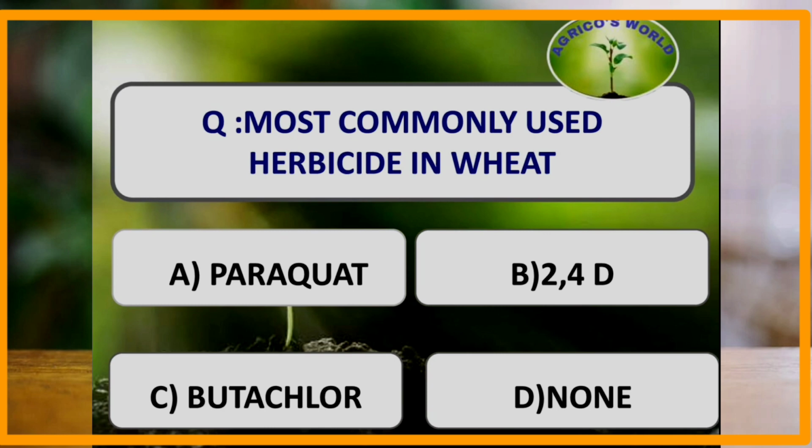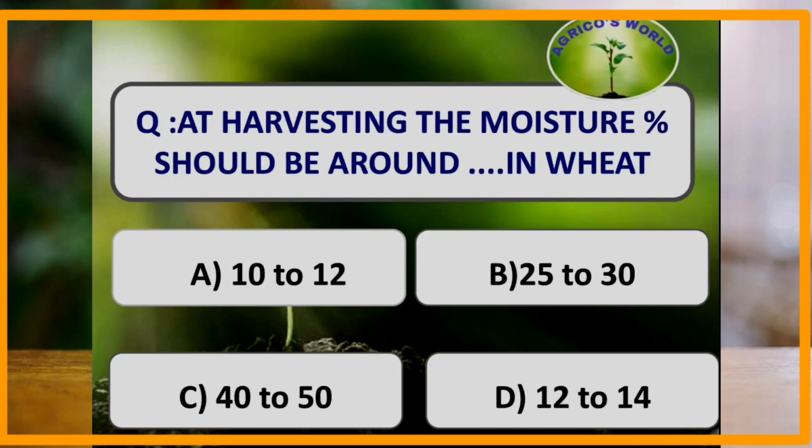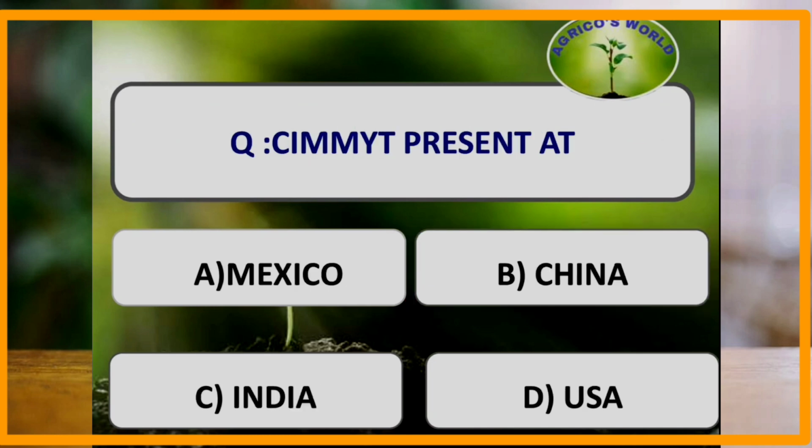Most commonly used herbicide in wheat is? The most commonly used herbicide in wheat is 2,4-D, that is 2,4-dichlorophenoxyacetic acid. It is a selective herbicide and it is effective against broadleaf weeds. At the time of harvesting, the moisture percentage should be around blank percent in wheat. It should be around 25 to 30% at the time of harvesting, but at the time of storage, it should be around 10 to 12%.